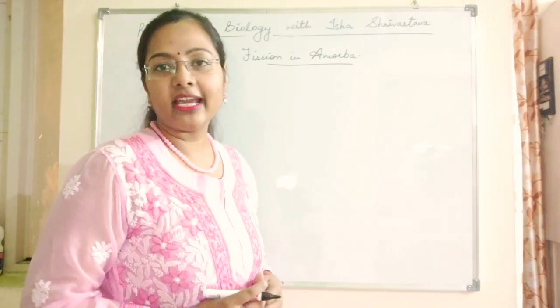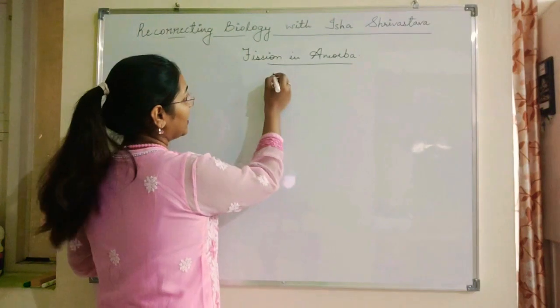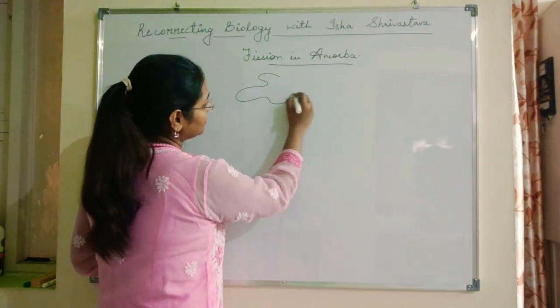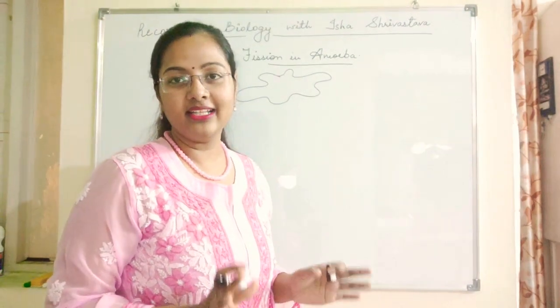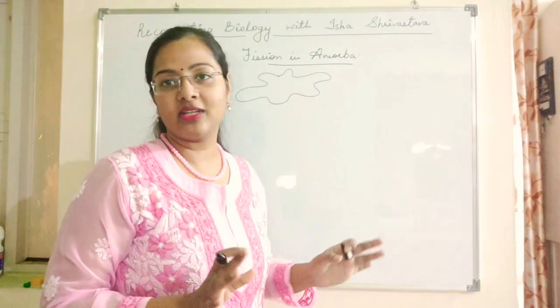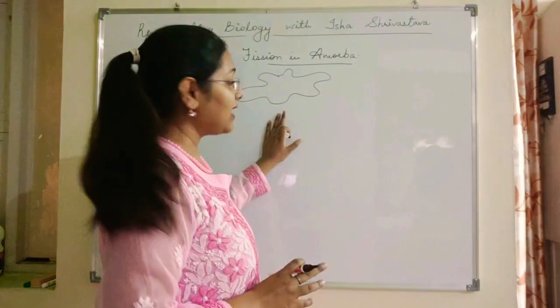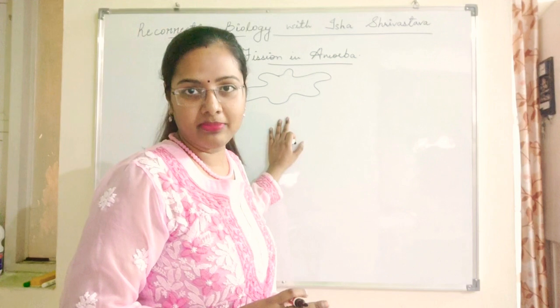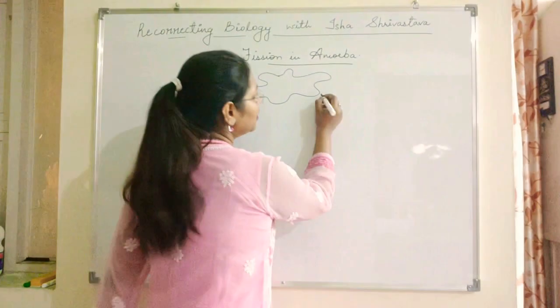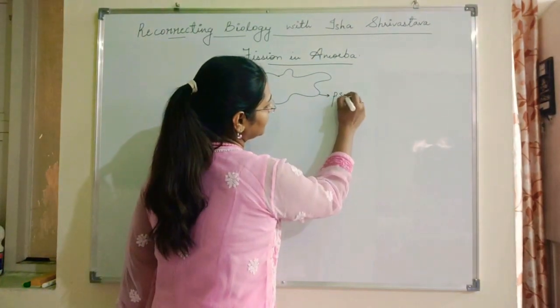Okay, let's begin with the diagram of amoeba first. Amoeba has a very interesting shape, which is specifically no shape at all. It can be found in irregular shapes under the microscope. The outer surface or the outermost boundary of the amoeba is called the pseudopodia.